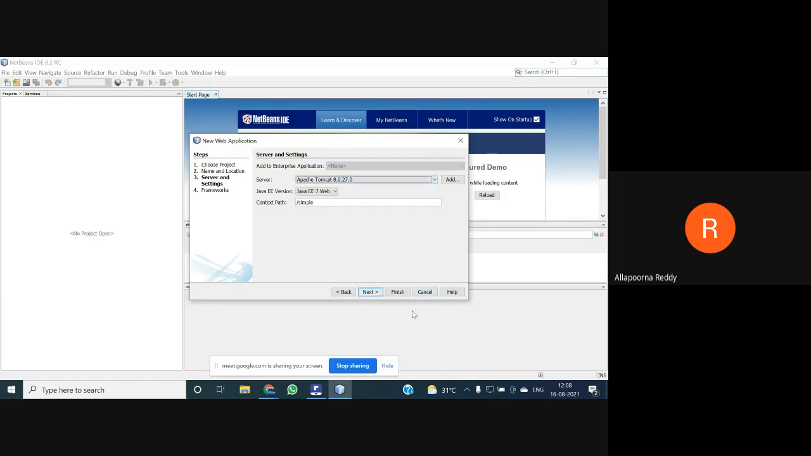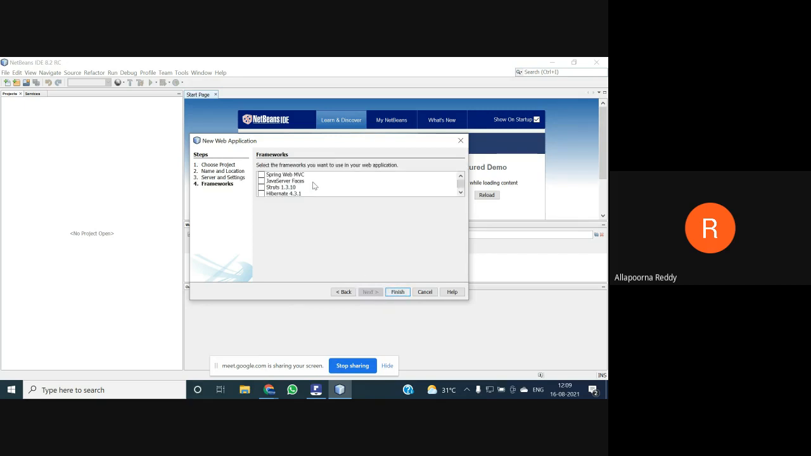Depending upon the program, if they specifically ask to go with the Glassfish server, then we need to select Glassfish. After that, here they are asking for enterprise edition versions. Different versions are available here: 5, 6, and 7. Which is the latest? 7, so I can go for it. Then you go for next.